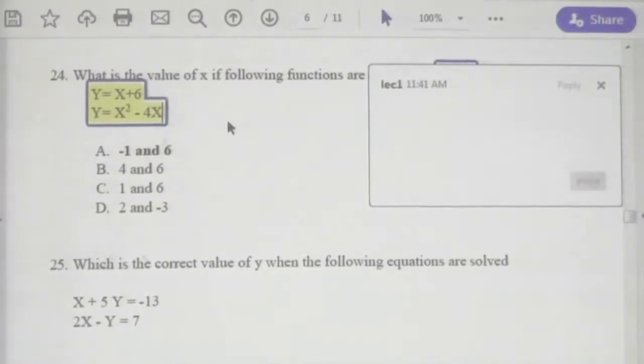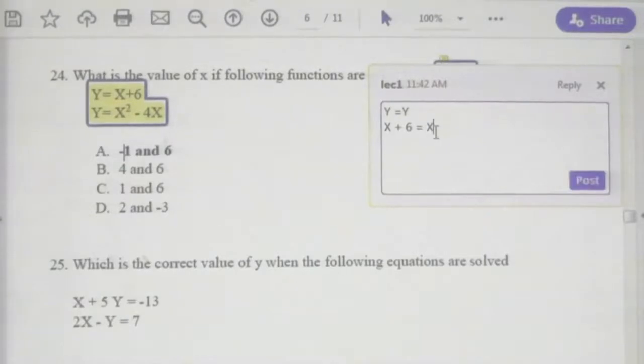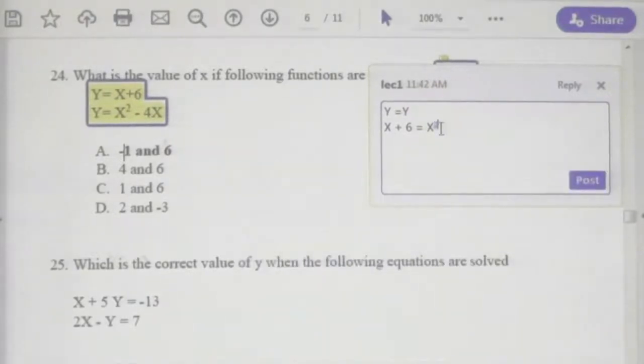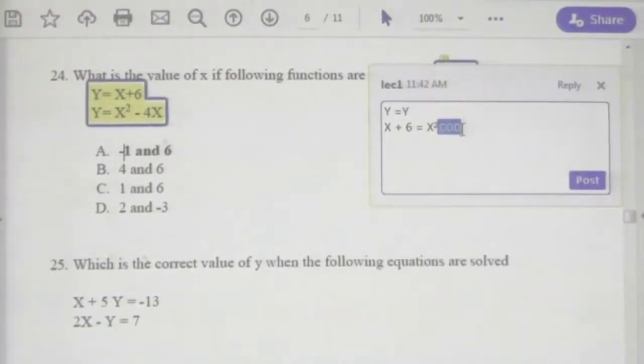Therefore, you can say y equal y, so x plus 6 should be equal to x squared minus 4x, right?